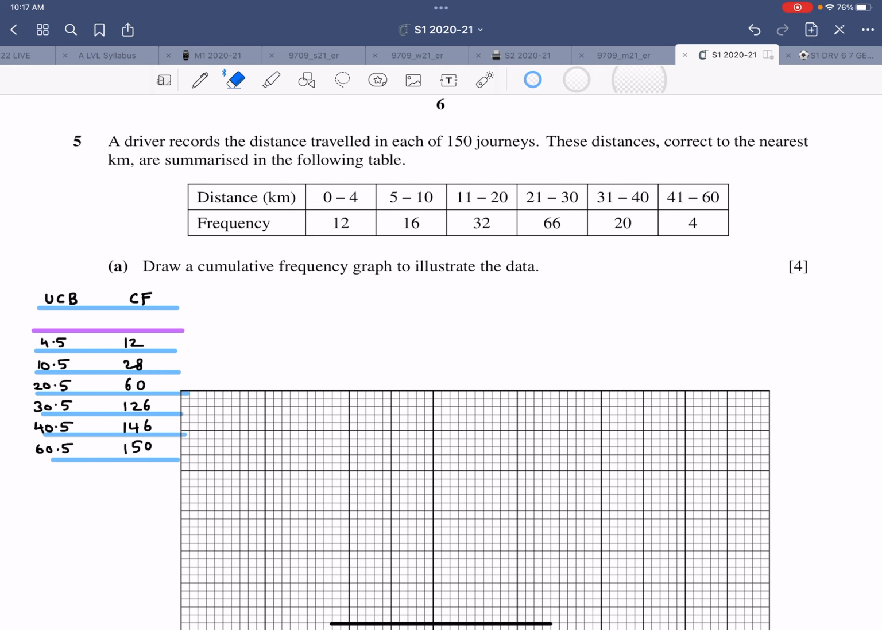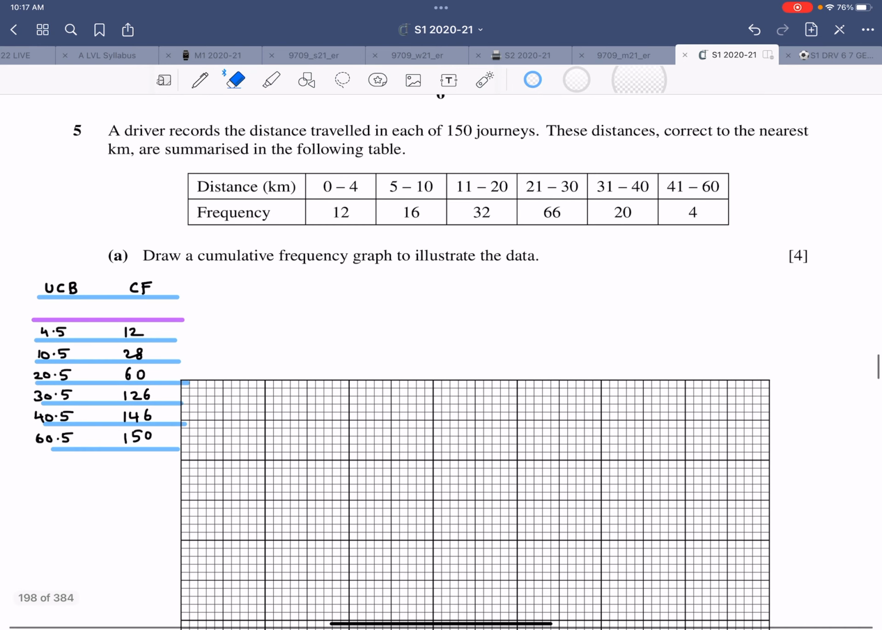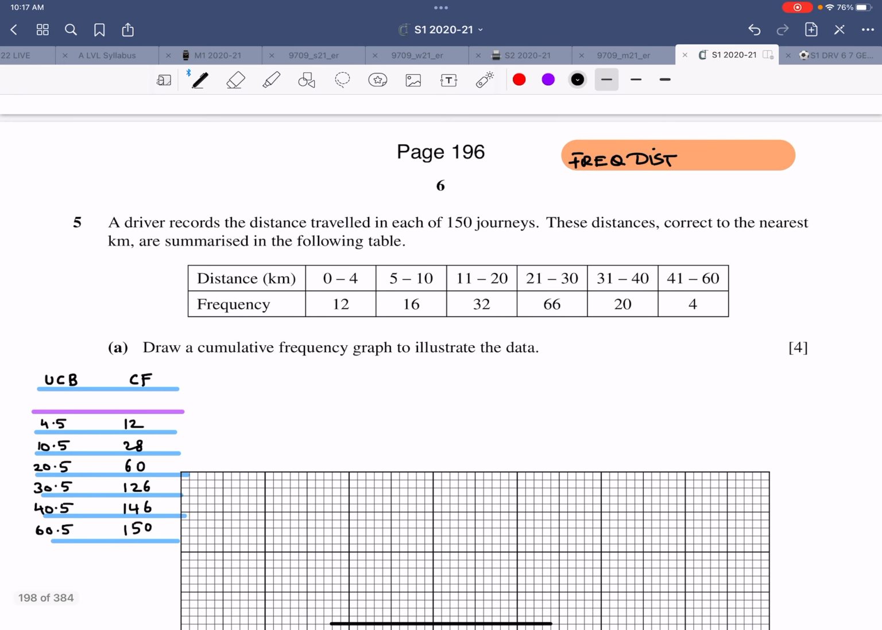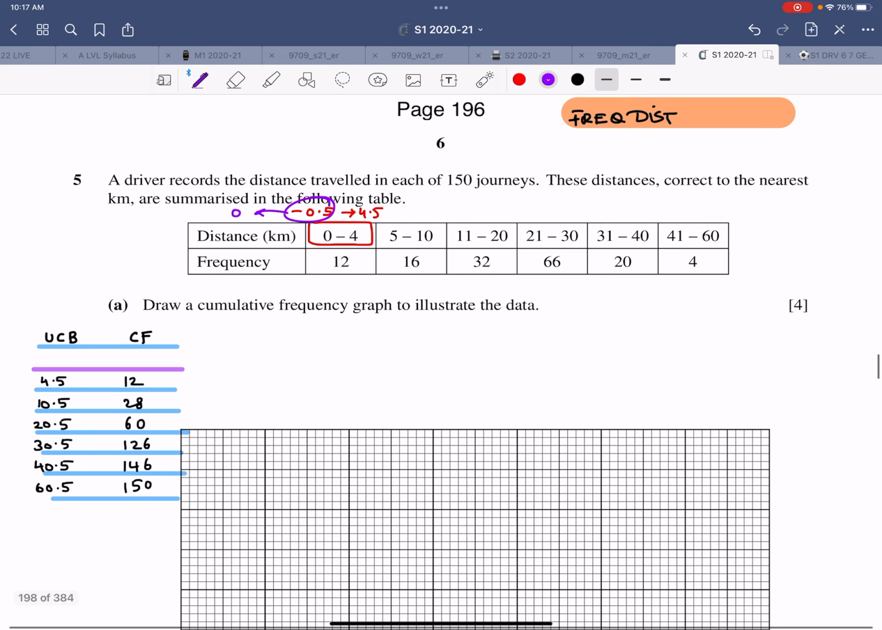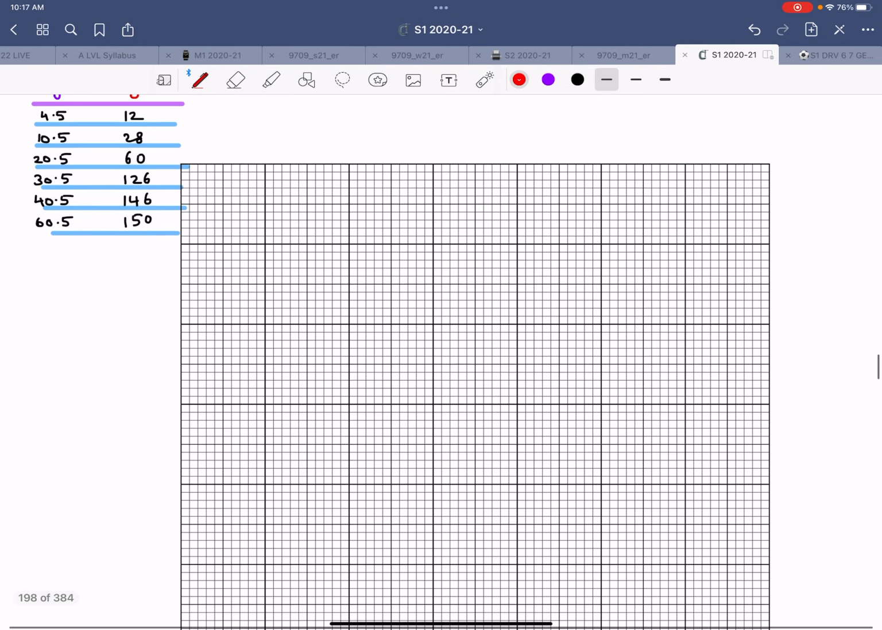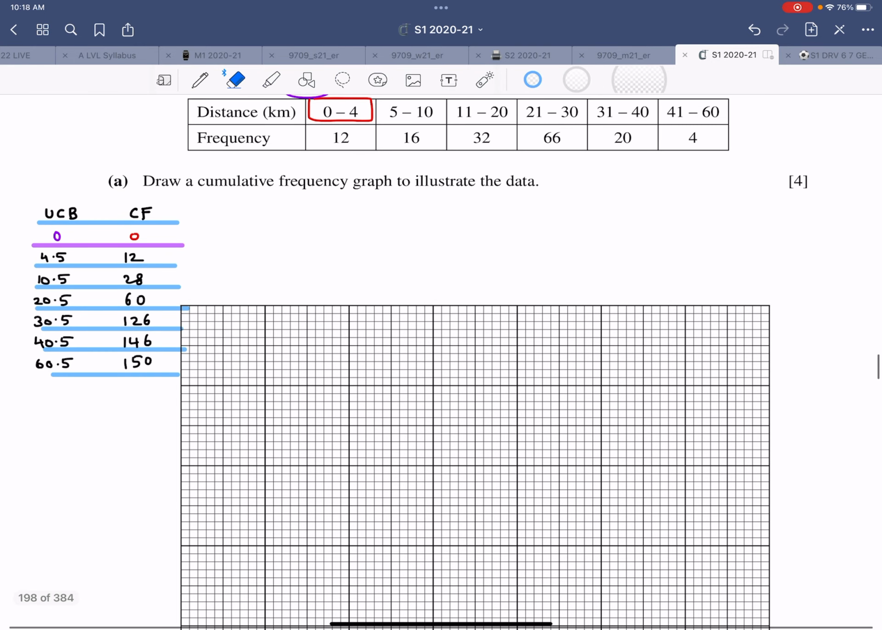This thing is also done. Now this is distance, and the distance cannot be negative. So even though the lower class boundary of this first class is negative 0.5 to 4.5, distance cannot be negative. So that's why naturally I would take it to be 0. So the upper class boundary is 0, and the corresponding value of cumulative frequency is 0, because that is where you will be starting it from. Now what else I need? Let me just erase these extra lines. And that's the table that I have.